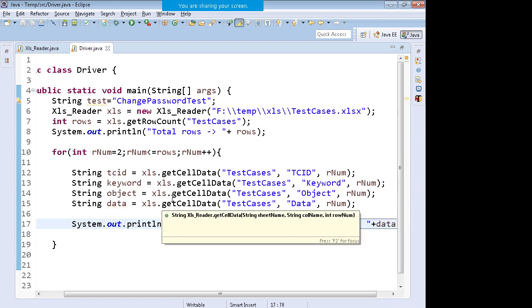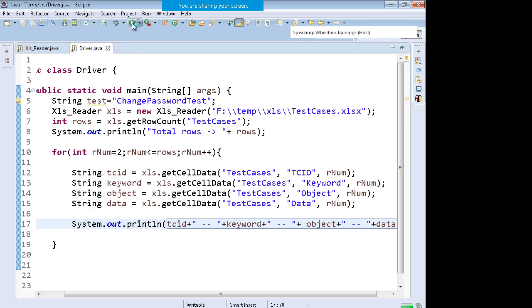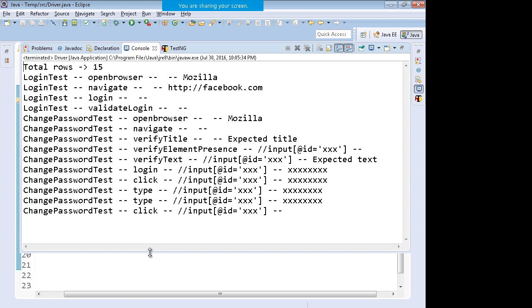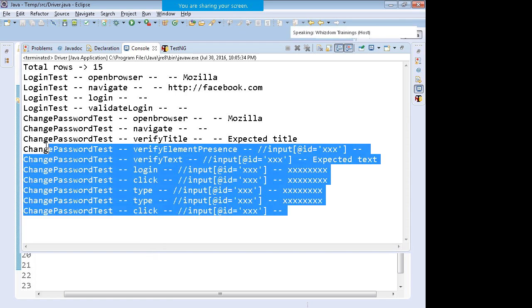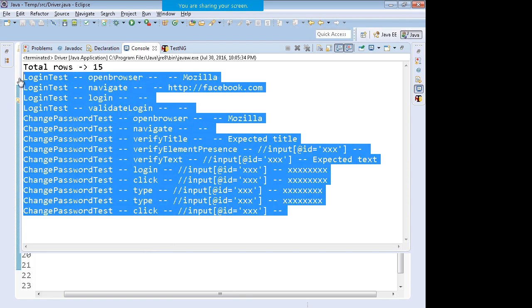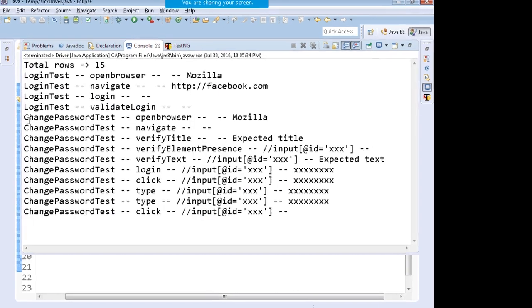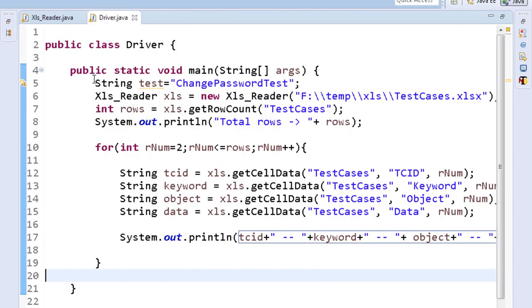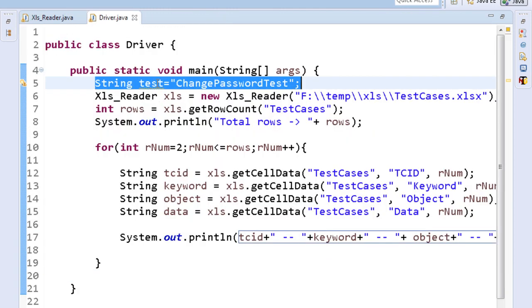So when you run this code, see, in an instant it has printed everything from the Excel file. But you want the stuff only from the change password test, because suppose the test under execution is the change password test.